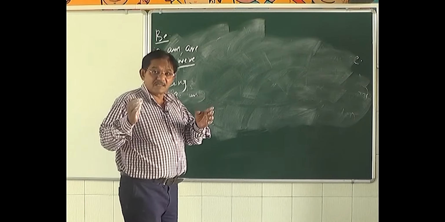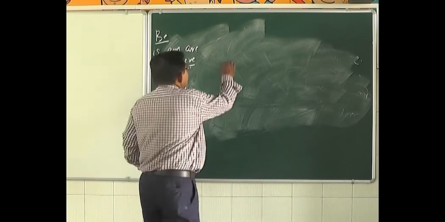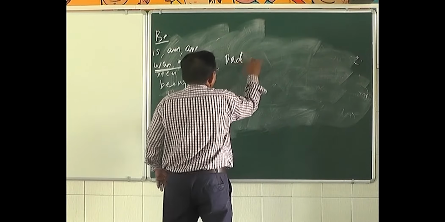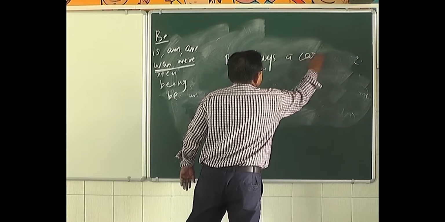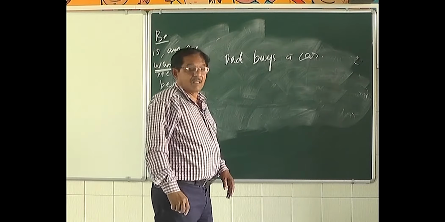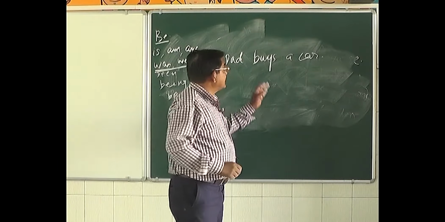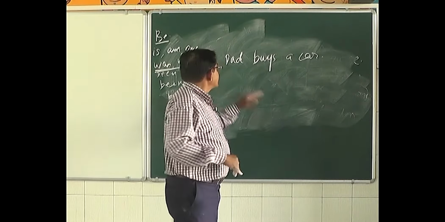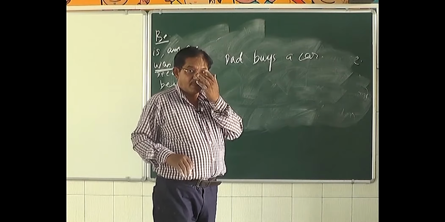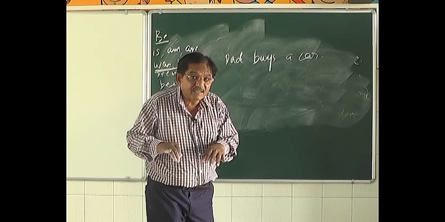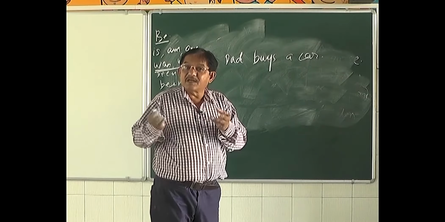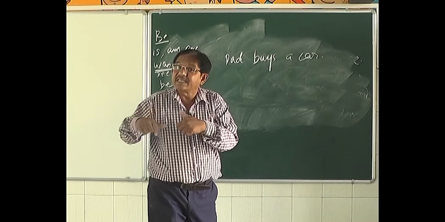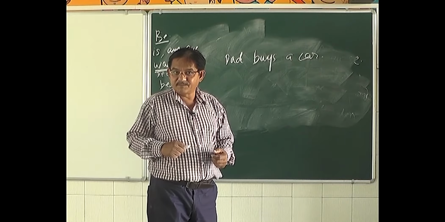Let me write the sentence in the simple present. Dad buys a car. Why is it not buy? Why is it buys? Because dad is singular. In the simple present, if the subject is third person singular, then the verb will have s or es at the end.